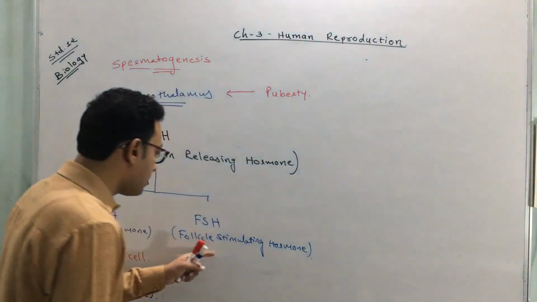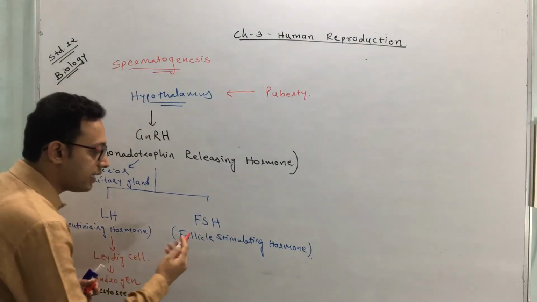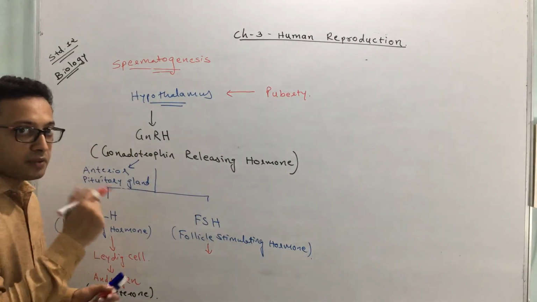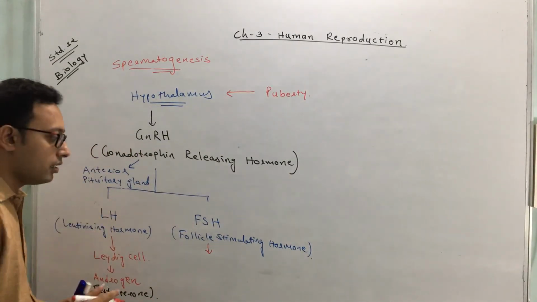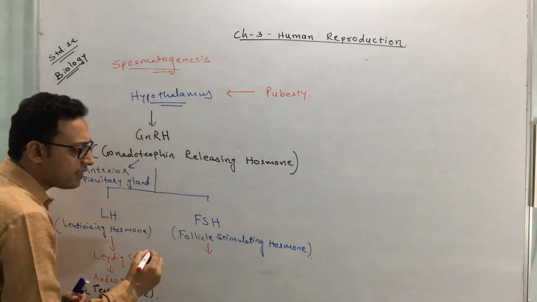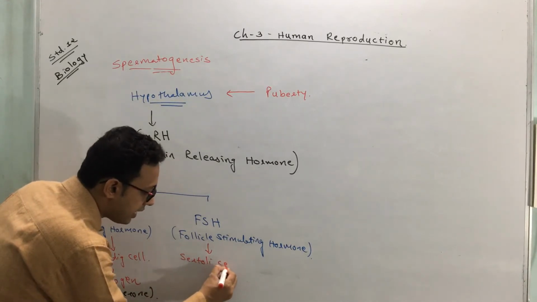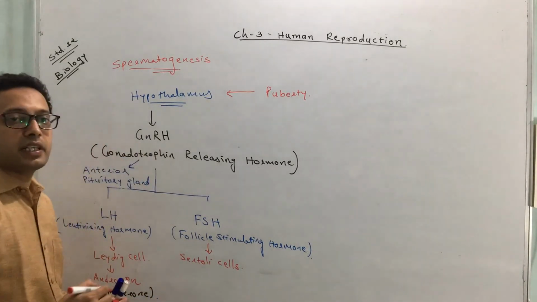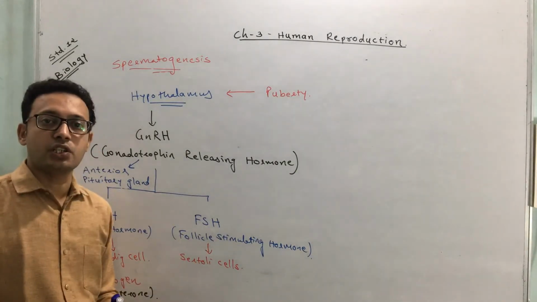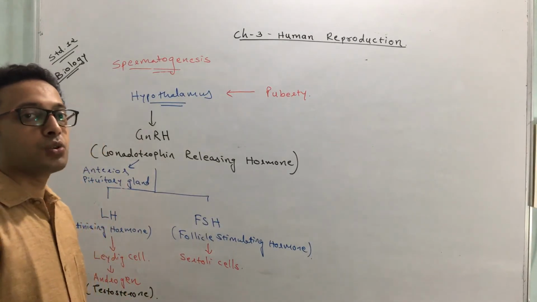Apart from that, another hormone also gets released, and this is called FSH, follicle stimulating hormone. This FSH in a male, remember we are discussing the process in a male, because it's the spermatogenesis process. In a male, FSH acts on Sertoli cells, the other kind of cells which are present in the seminiferous tubule. You know its function. The function of this Sertoli cell is that it provides nourishment to the developing spermatozoa.